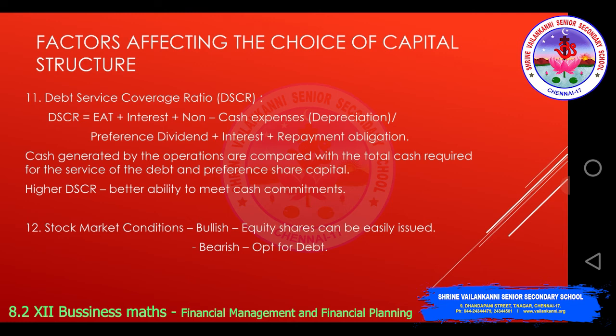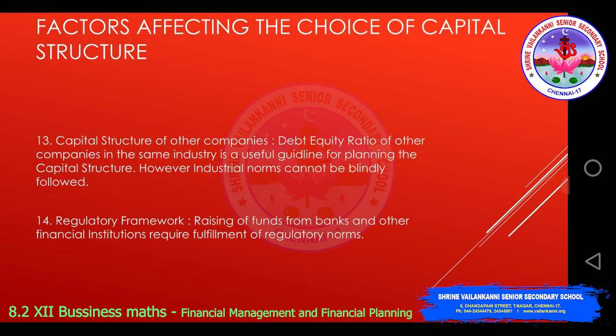A bull raises its head and throws the victim upward. So when the stock market goes up, your market prices are high, and equity shares can be easily issued. But if it is bearish, a bear pulls its victim downward. So when the markets are low, you have to opt for debt.